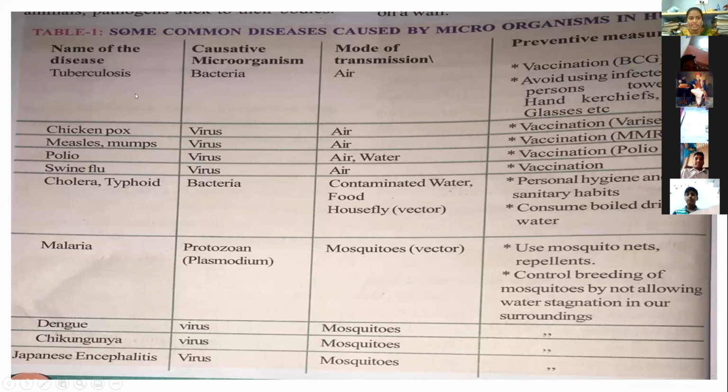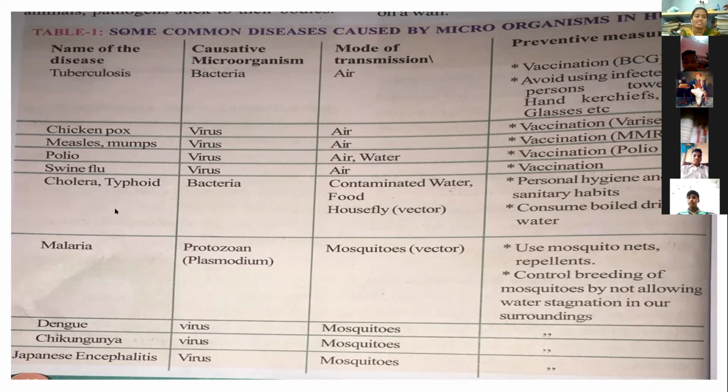First, number one is the tuberculosis disease. The tuberculosis disease is caused by bacteria. The mode of transmission is air. It is controlled by BCG vaccination, and by avoiding the infected person's towels, handkerchiefs, and glasses.